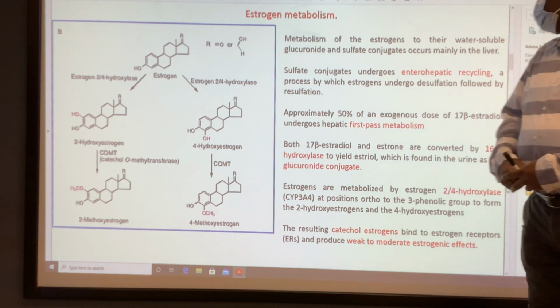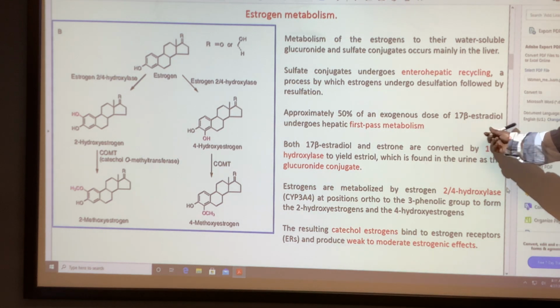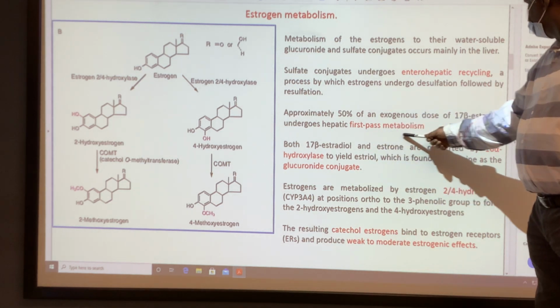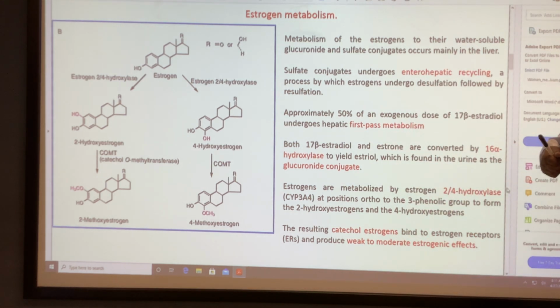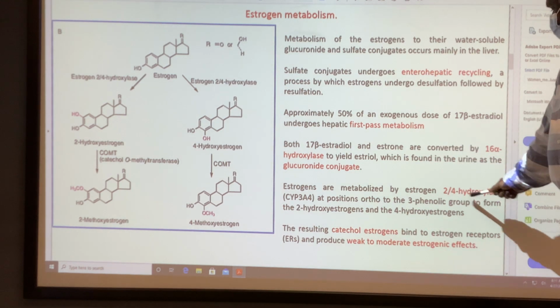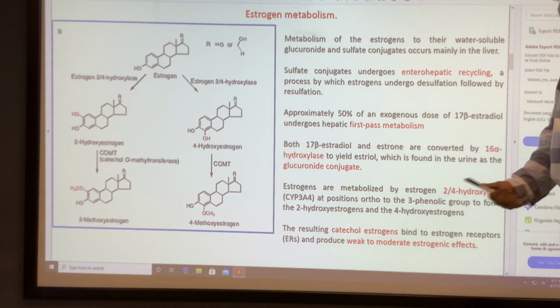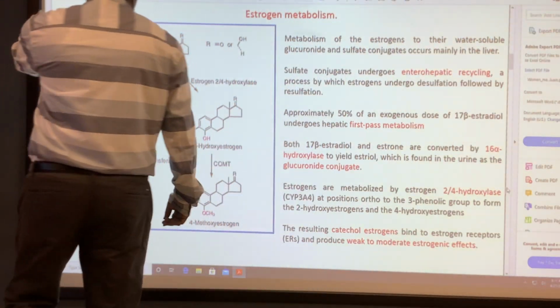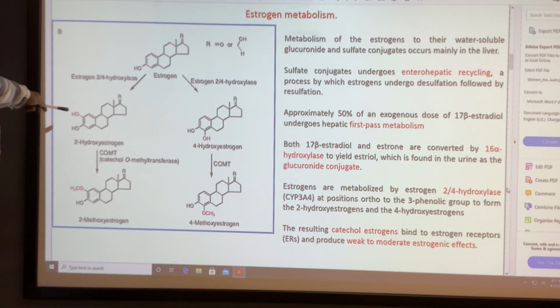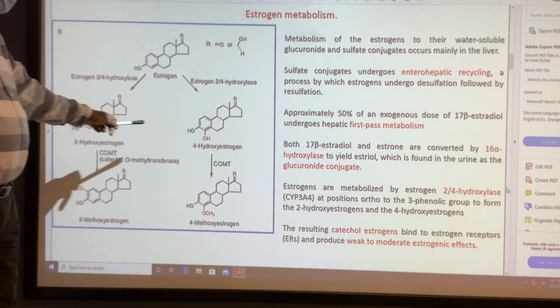50% of the exogenous dose undergoes first pass metabolism, so we lose the activity of 50% of the compound. Another possible route is hydroxylation by the 2,4-hydroxylase enzyme, which introduces a hydroxyl group at carbon number 2 or carbon number 4.